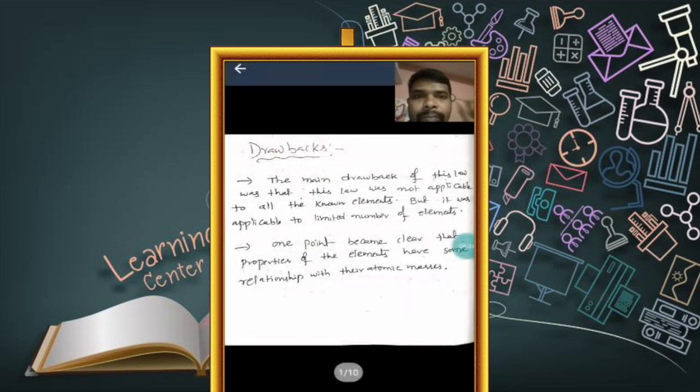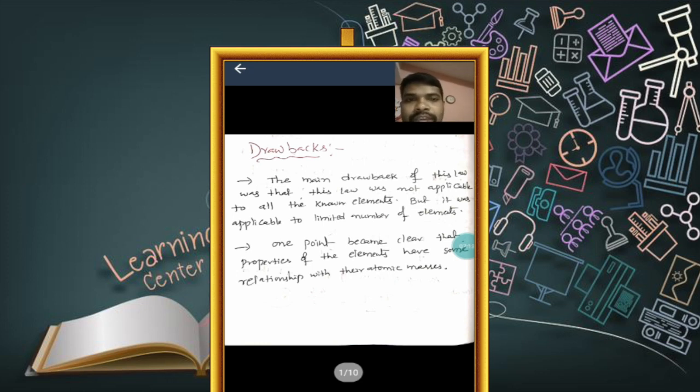law of triad, one point became very clear. As Dobereiner arranged elements in the increasing order of atomic weight in the form of triad, he found that there was a close relationship between atomic weight and properties. What did Dobereiner tell us? That the elements placed in a triad have almost similar chemical and physical properties.